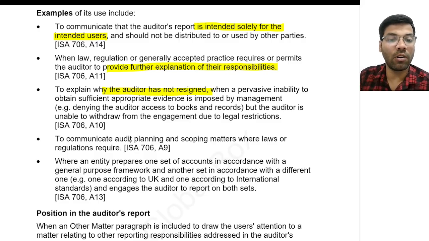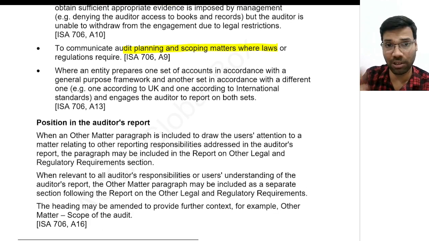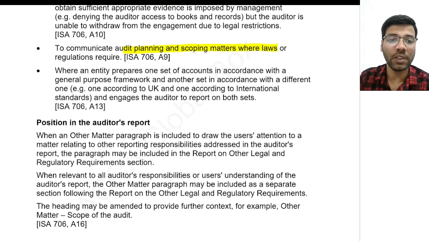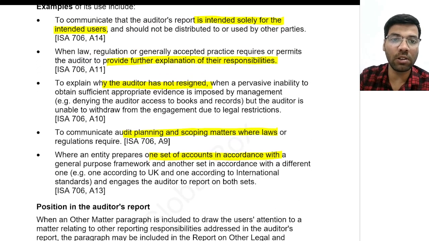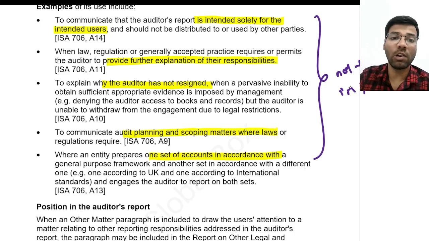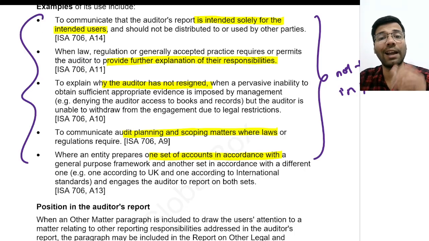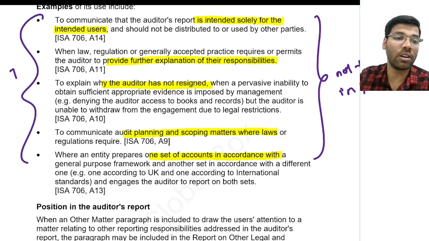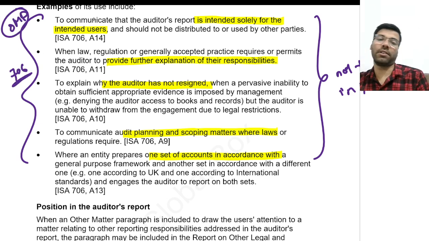Next, communicate audit planning and scope matters. If you want to communicate, where will you communicate? You can communicate under other matter paragraph. And the entity is preparing one set of financial statements in accordance with some special purpose framework. Will this be there anywhere in the financial statements? Nowhere it will be there. If you observe all these points, these are not there in financial statements. Now about these matters, if the auditor wants to highlight or draw the attention, in that case the auditor would be using other matter paragraph. Other matter paragraph will be used by auditors.